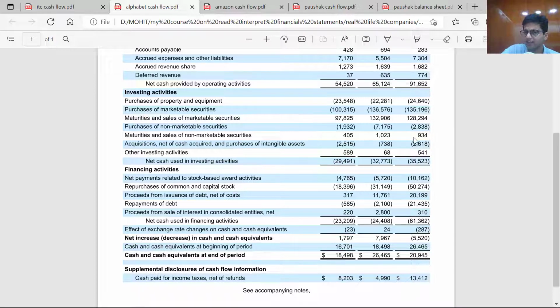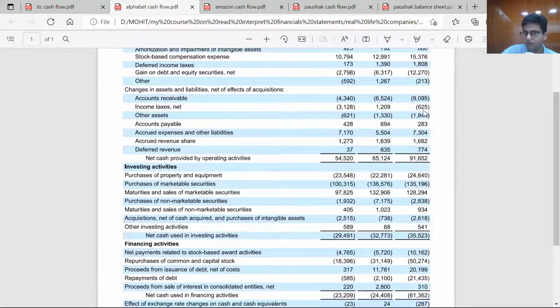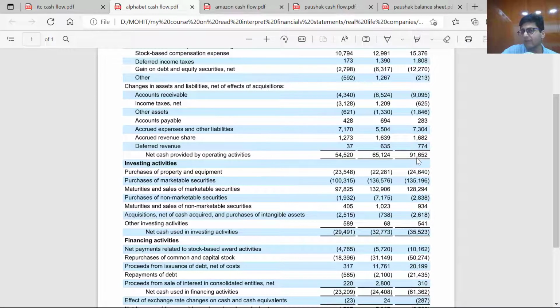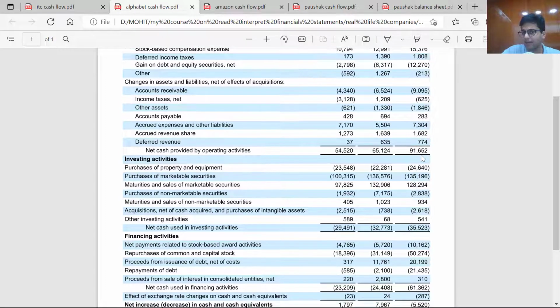So investing activities basically show where you are putting your operating activities cash flow. It is important to see both of these statements hand in hand. This was cash flow from operating activities. Google had $91 billion of cash flow from operating activities, and out of that $91 billion, $35 billion has been put into investing activities.